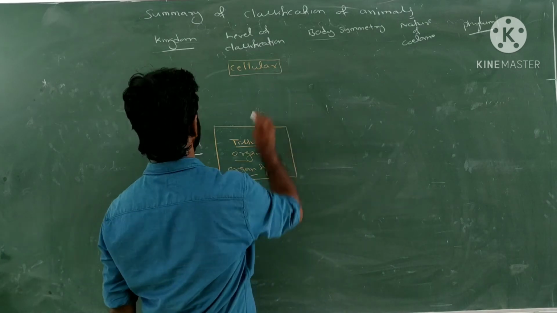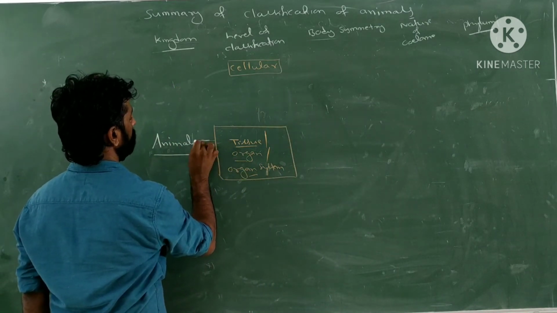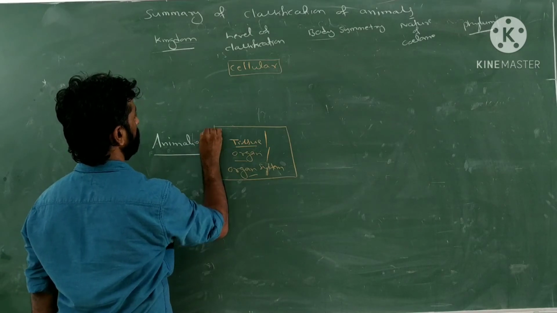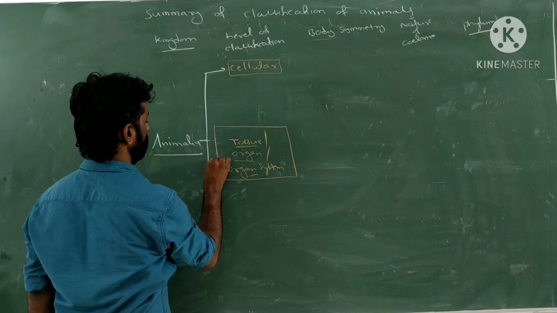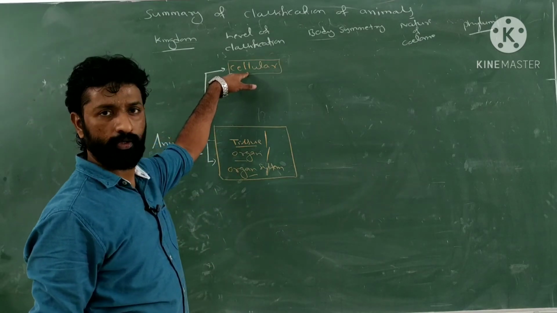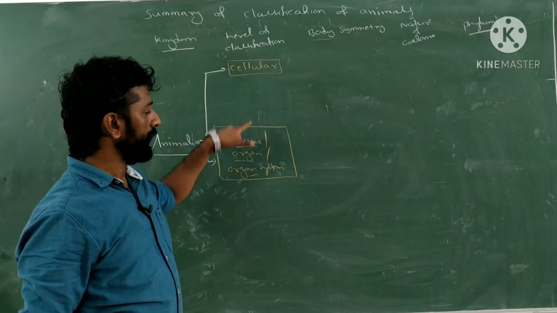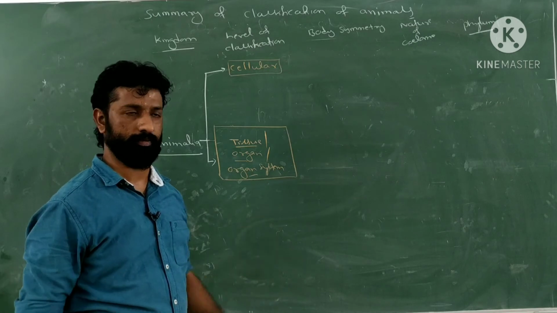Say for example, we are going to classify the animal kingdom based on two criteria. What is that? First, the level of classification. Based on the level of classification, there are two groups: the group of organisms which possess the cellular level of organization, and the other group which possess the tissue or the organ level of organization.